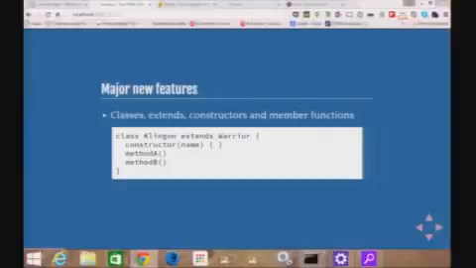And you do a new of it just like you do a constructor. And the way it works basically is instead of calling a function that looks like a constructor, when you do a new, it calls constructor for you. Otherwise, it's the same thing.